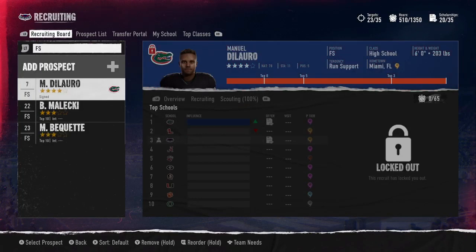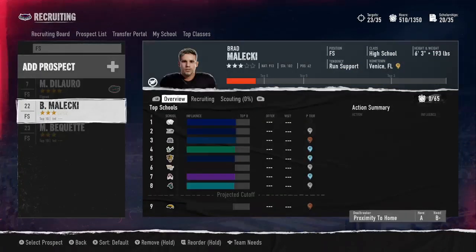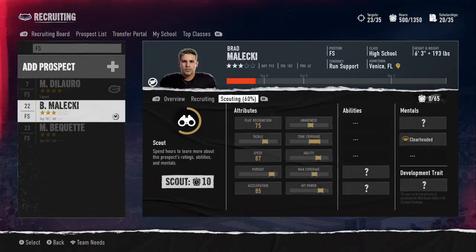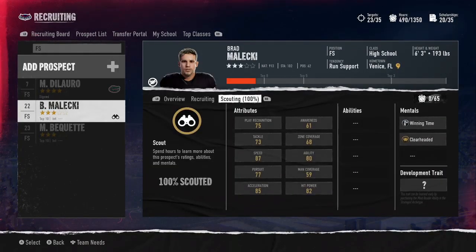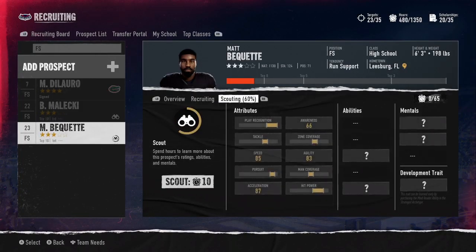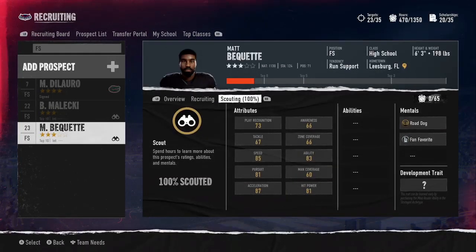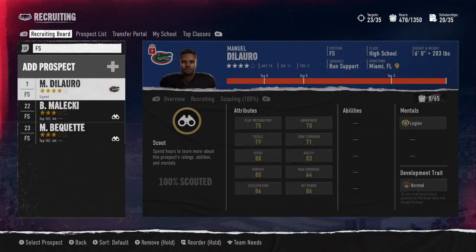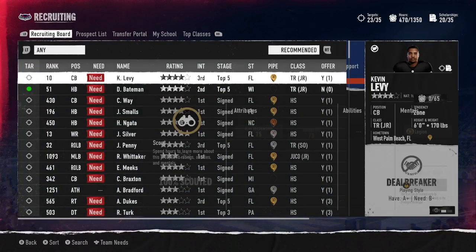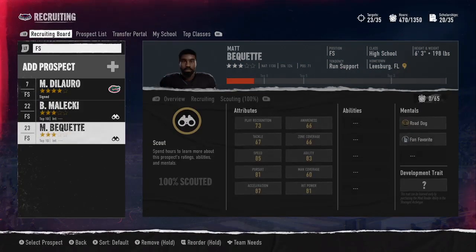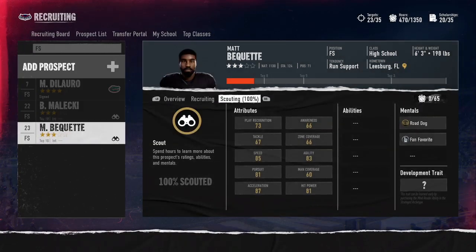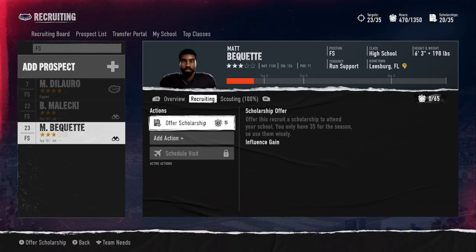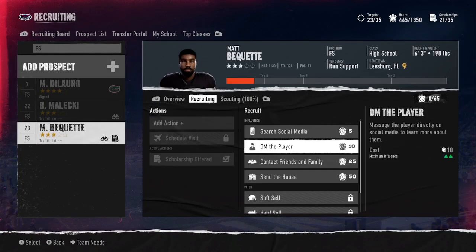Let's check out those other guys that we added. Okay. Brad Malachi. What are we looking like? So he's got 87 speed, 85 acceleration. So we can work with that. And 85 speed, 87 acceleration. We can work with both of those. So I can offer both of them a scholarship. Probably have to go add another free safety to that board. And yeah, go ahead and offer them a scholarship.